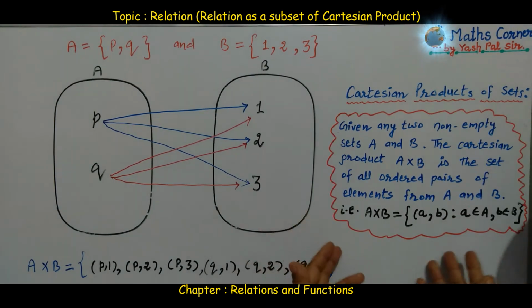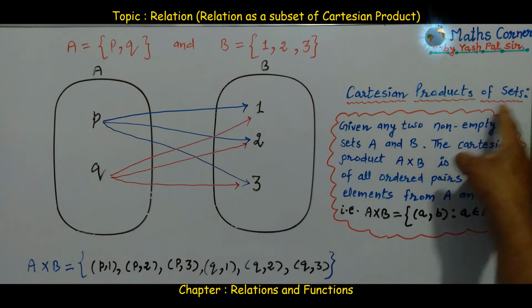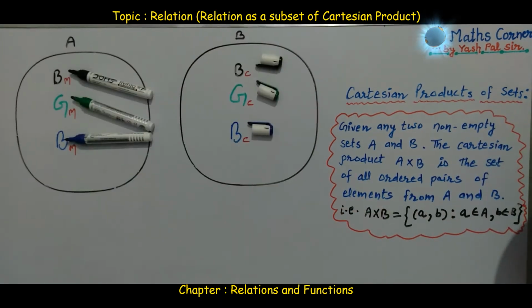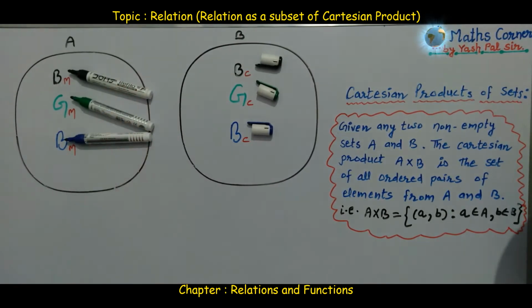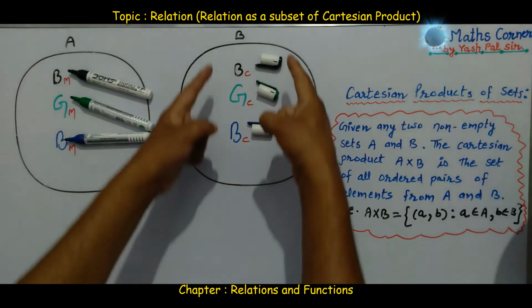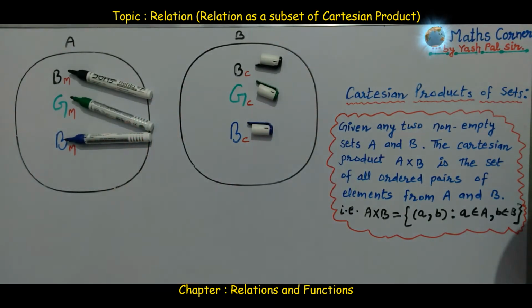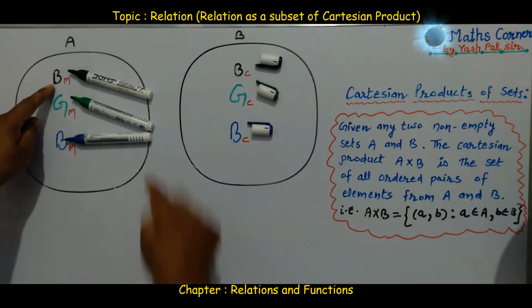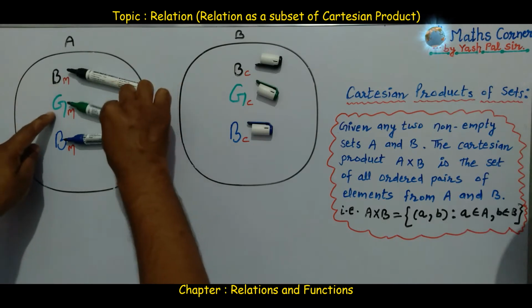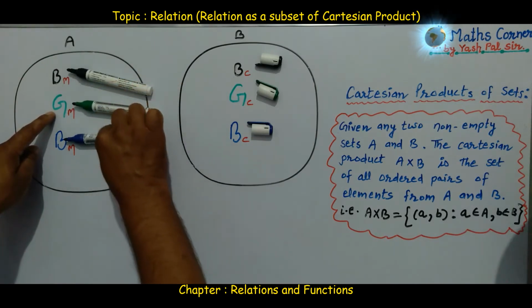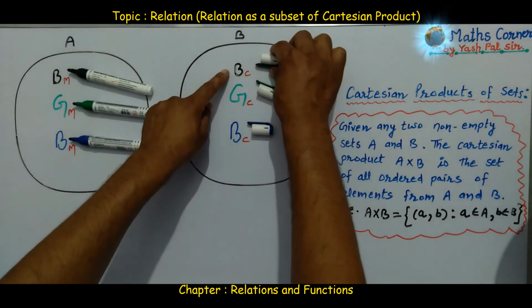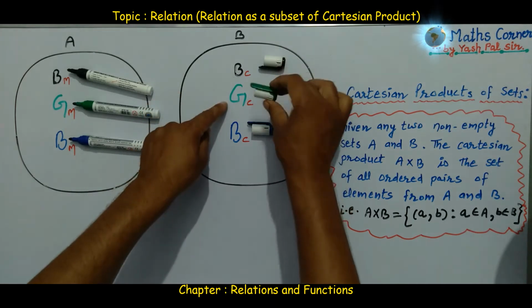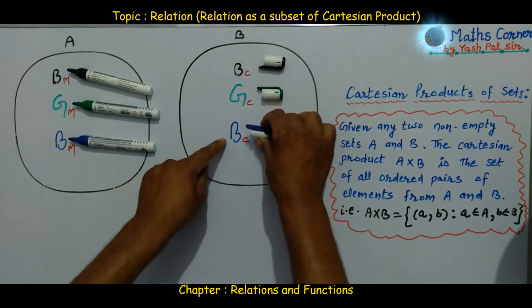Now let us have one more example to know about the Cartesian product of sets. Here suppose first of all in set A, the elements are markers. In set B, the respective caps of these markers are placed. These are the members of set B. So set A contains black marker, green marker, second element, and third element is blue marker. Set B contains the elements black cap, green cap and blue cap.